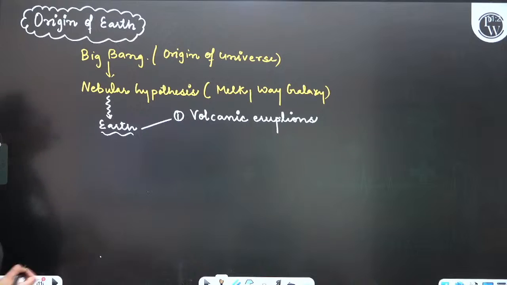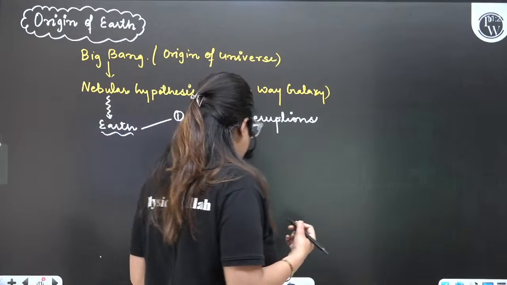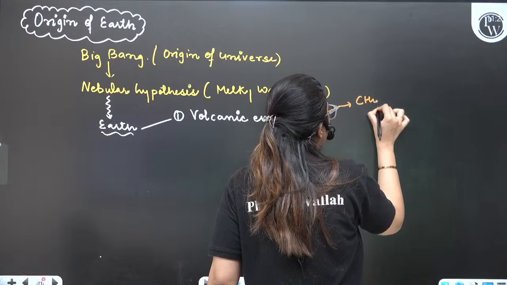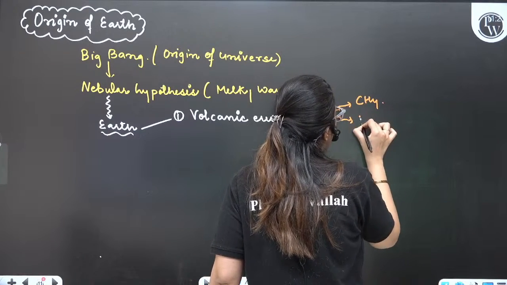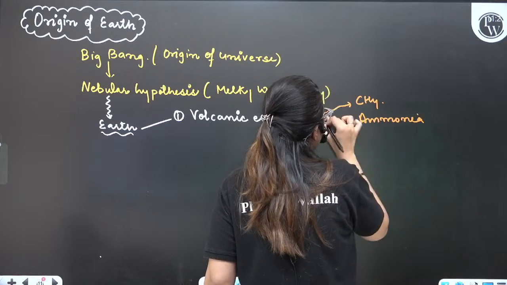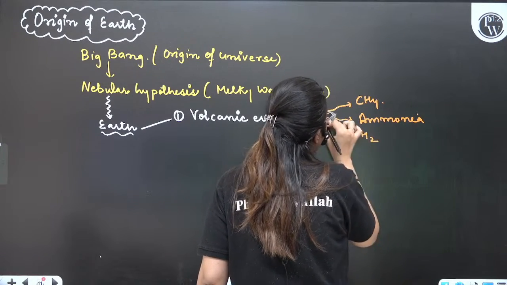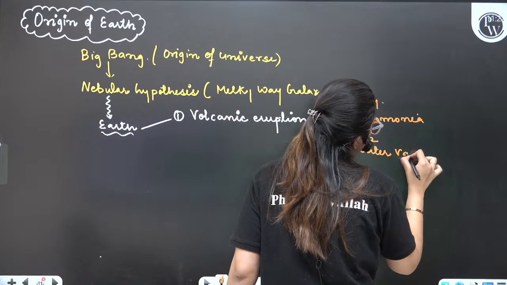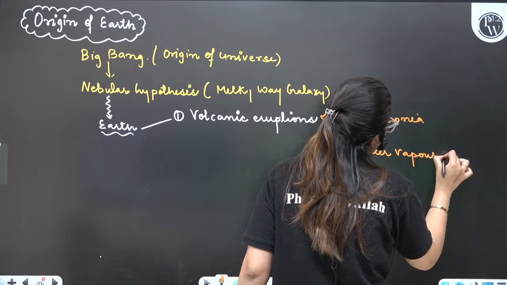So what do you think, which type of gases will come out? From here, different gases like CH4, ammonia, H2, and water vapor used to come out. Clear?